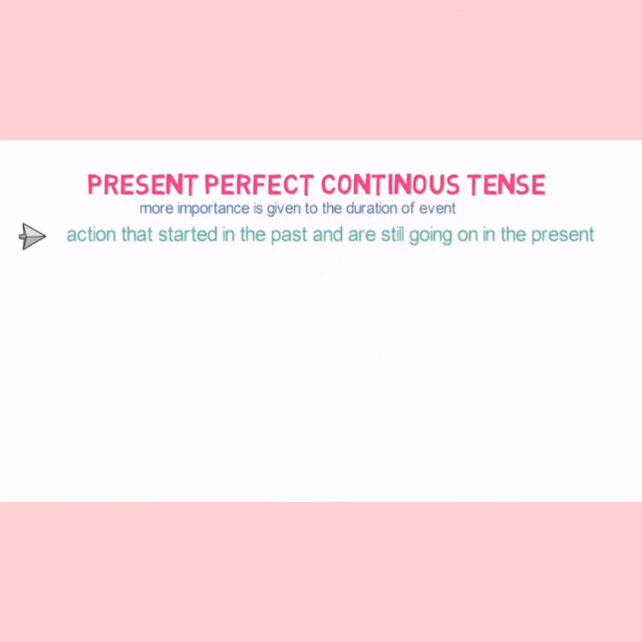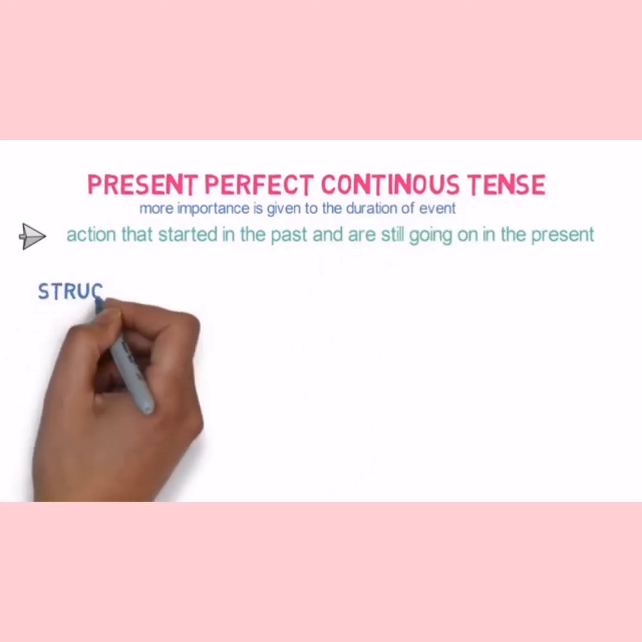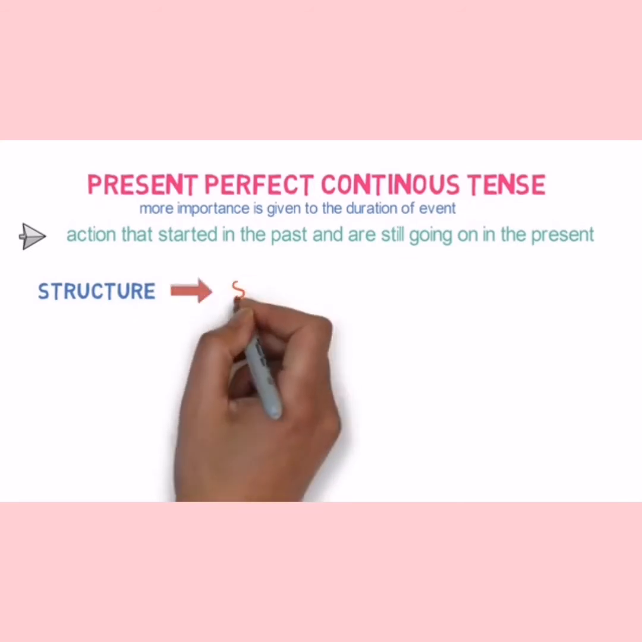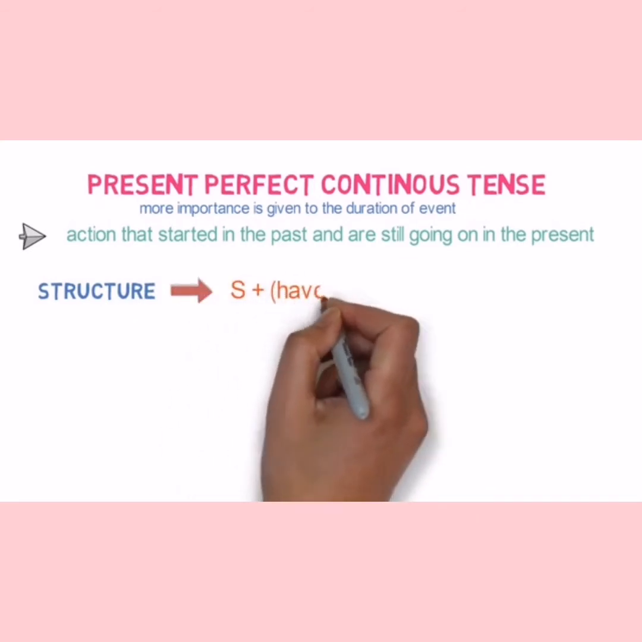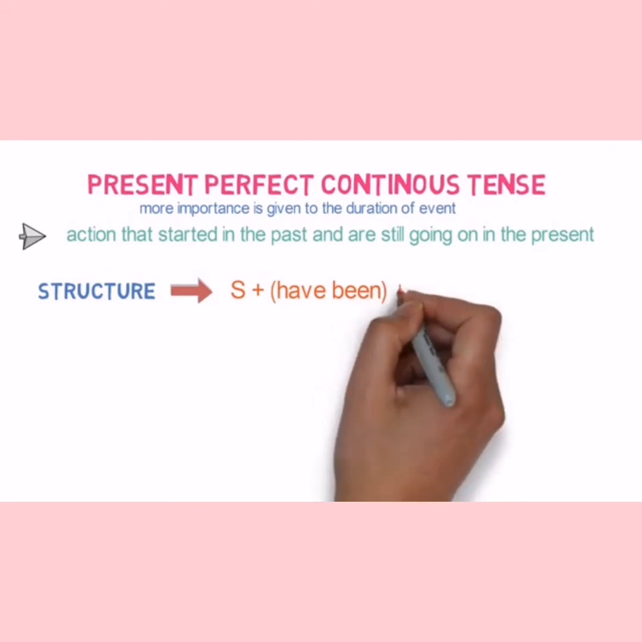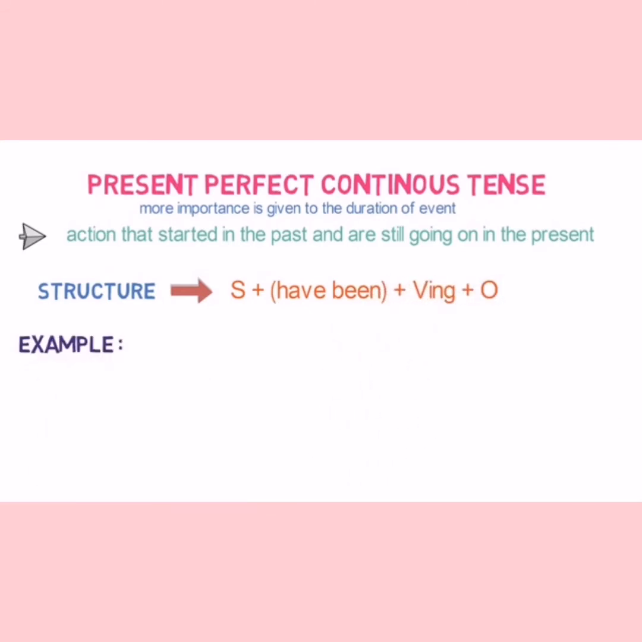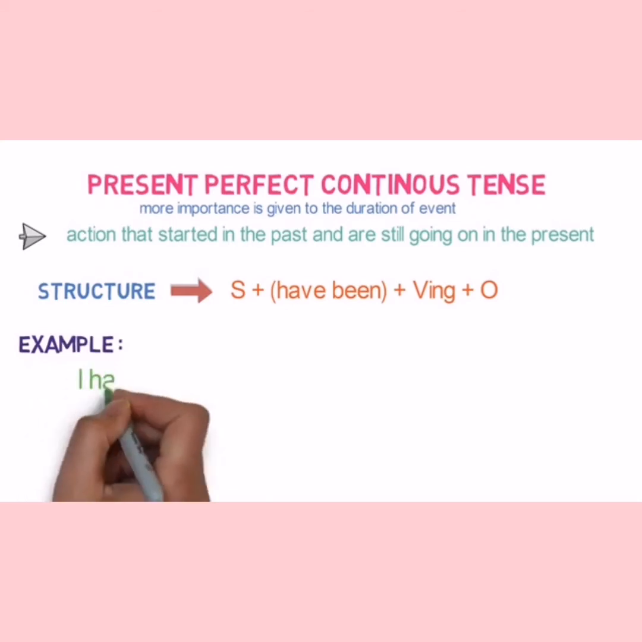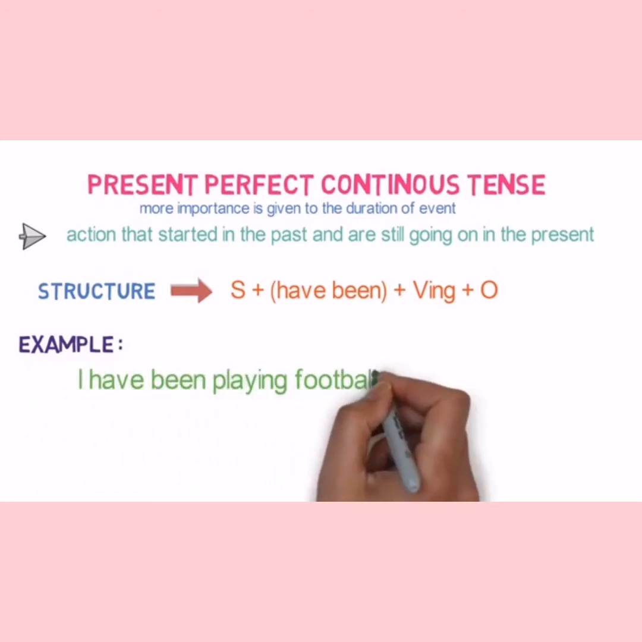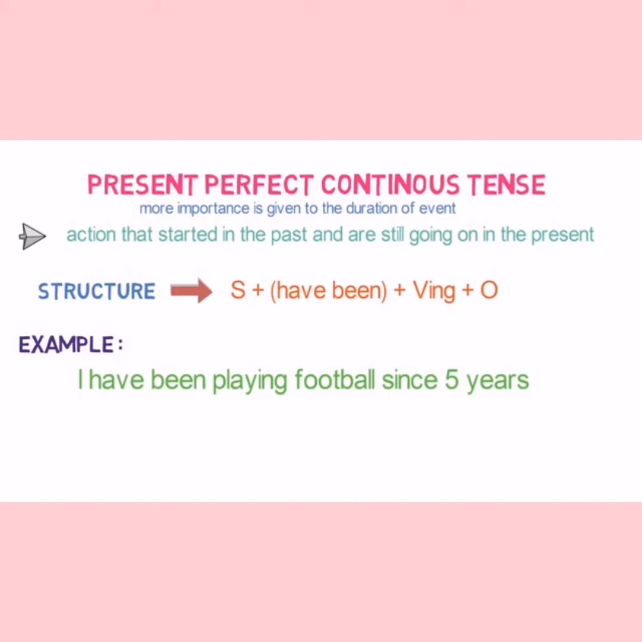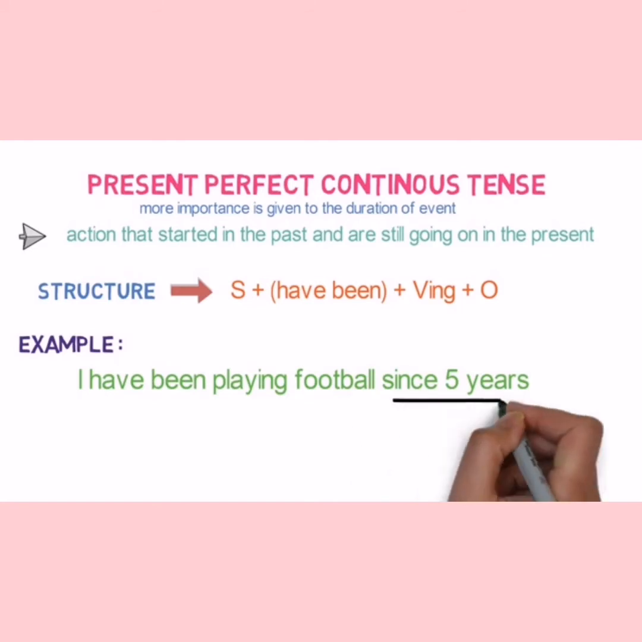Now, the structure of present perfect continuous tense is subject plus have been or has been plus verb ing form plus object plus since or for. Now, for example, I have been playing football since 5 years. Now, we use since when we know the starting point but we don't know the period. Yes, like since 5 years.